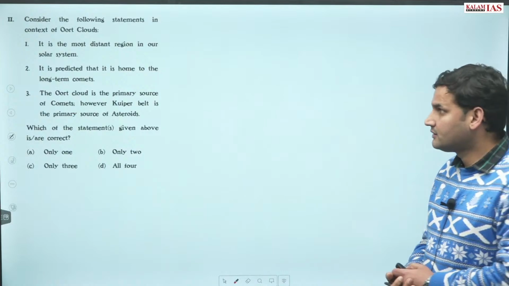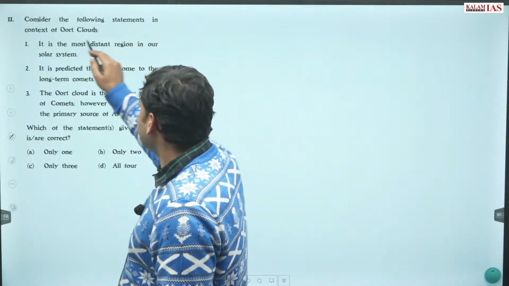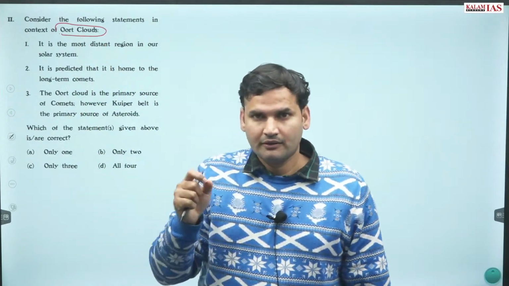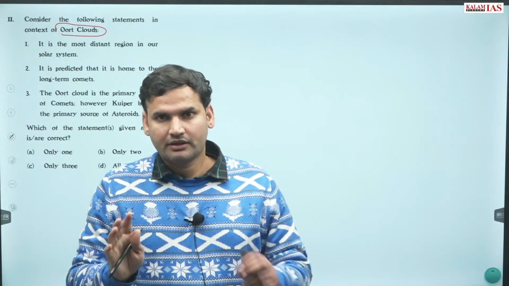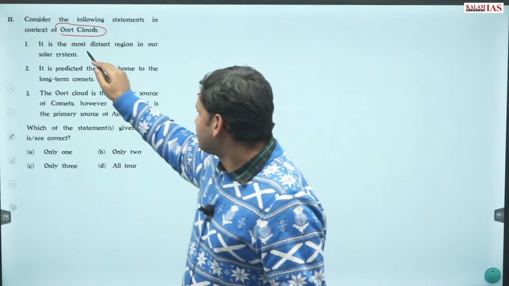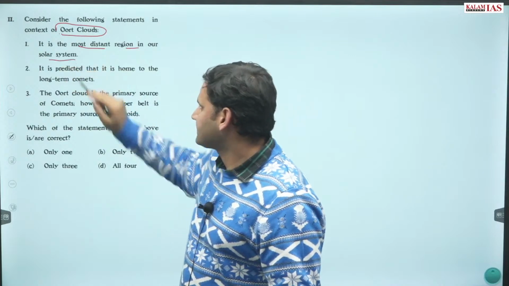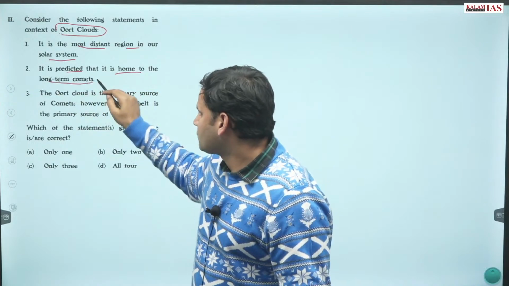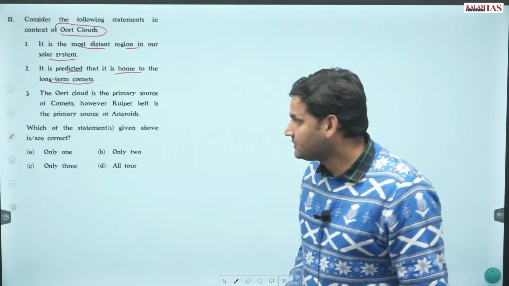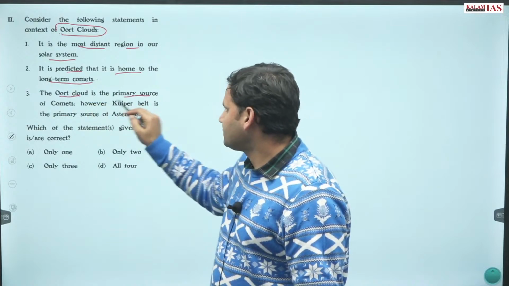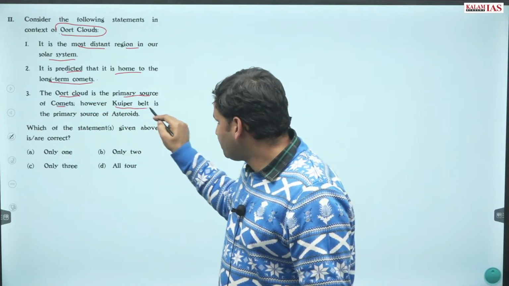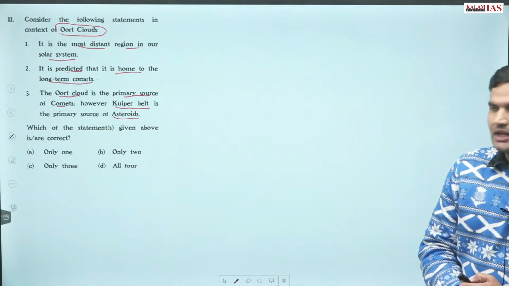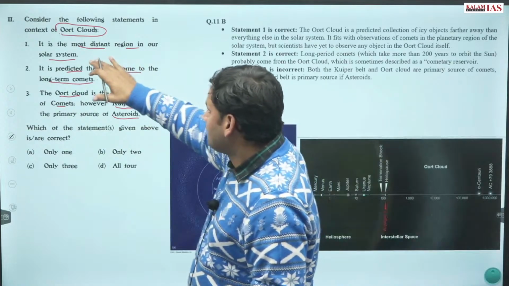Question number 11. Consider the following statements in context of Oort clouds. This is one question you would be able to solve only if you have read it. First, it is the most distant region in our solar system. Second, it is predicted that it is home to long-term comets. Third, the Oort cloud is a primary source of comets. However, Kuiper belt is the primary source of asteroids. So statement 1 is true.